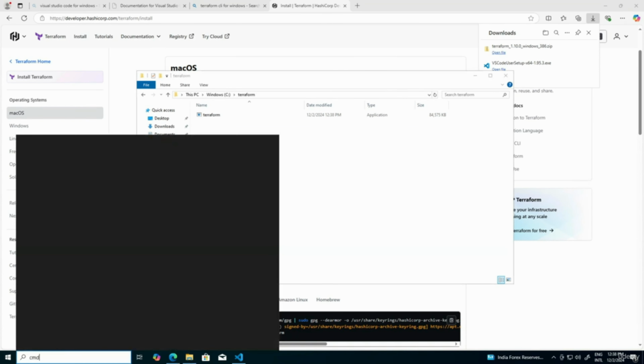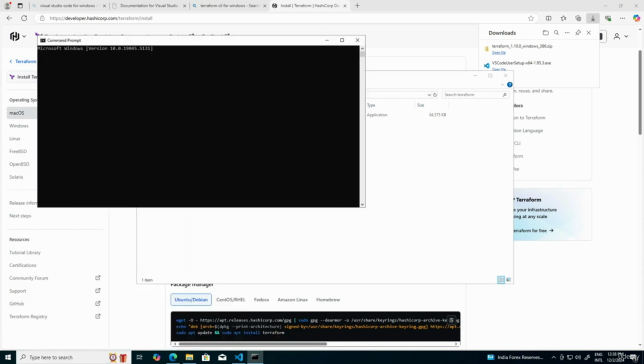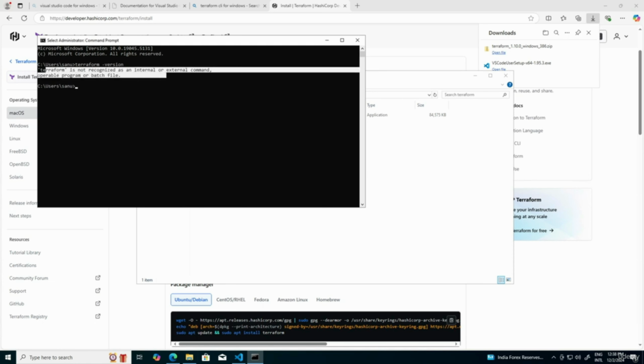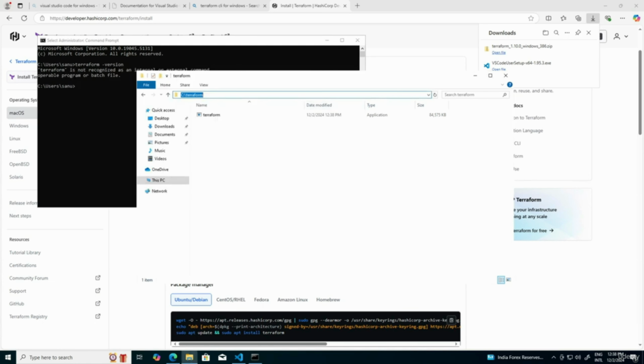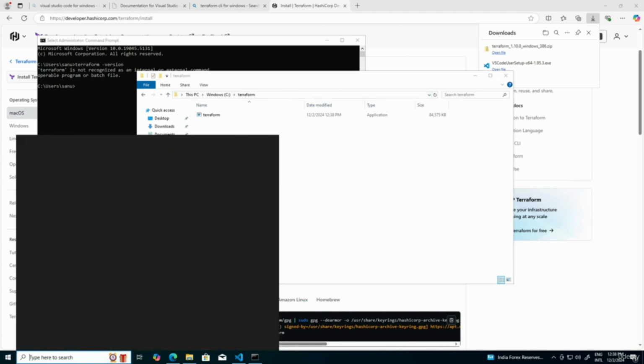And if I'm going to open my CMD and write terraform -version, it is giving an error. It is mentioned Terraform is not recognized. So what we have to do, we have to set up an environment variable for it.